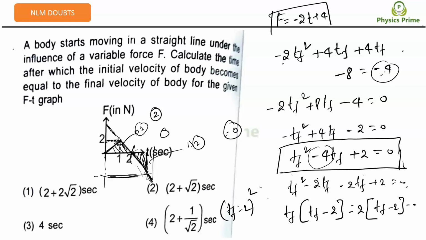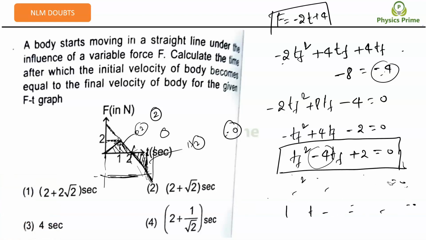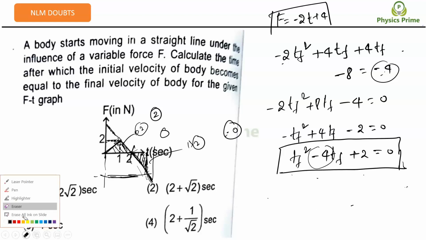Sir, this is not possible. I think we need to use the quadratic formula. Quadratic formula, yes. This is not possible here. The quadratic formula is what? Minus b plus or minus root of, minus b, right?